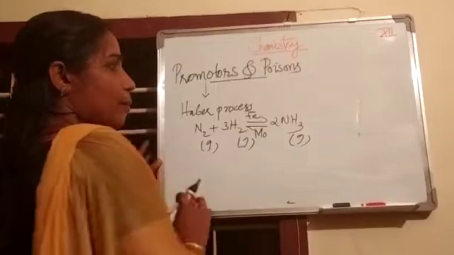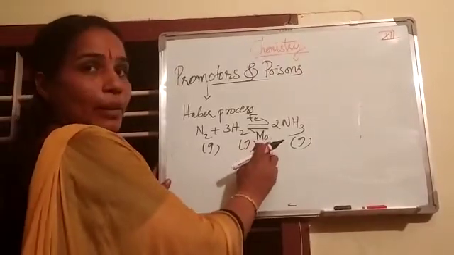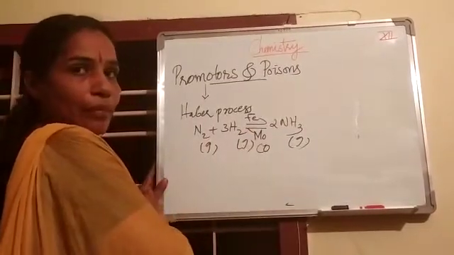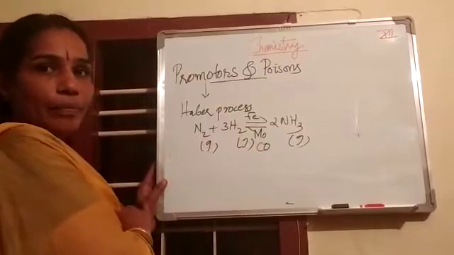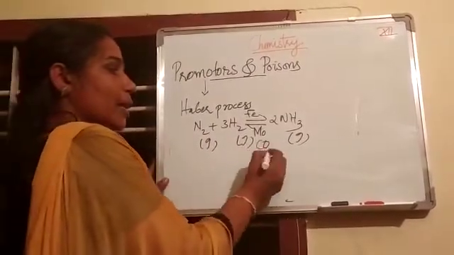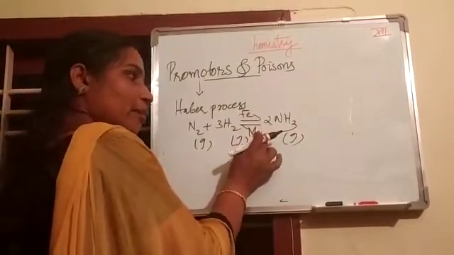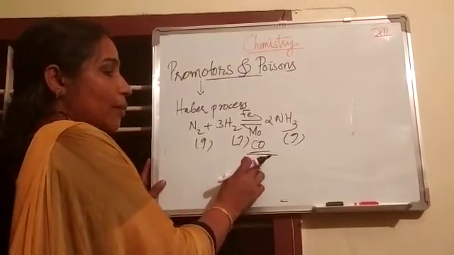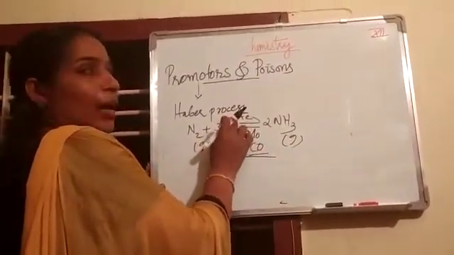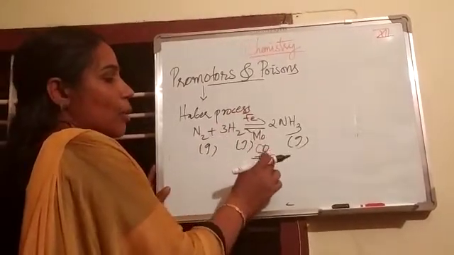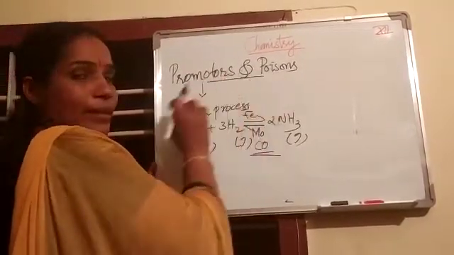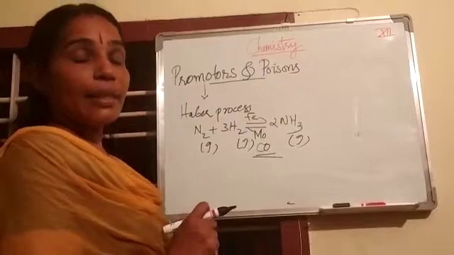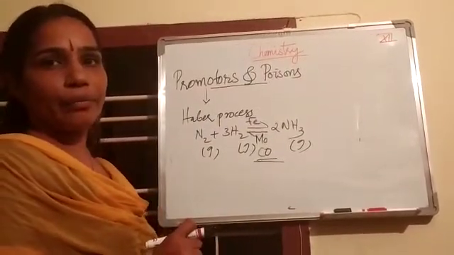Then poisons. Instead of molybdenum, when we add carbon monoxide, the rate of the reaction decreases. Then this carbon monoxide decreases the ability of iron. So carbon monoxide is known as a poison. Then what are poisons? Poisons are the substances which decrease the ability of a catalyst.